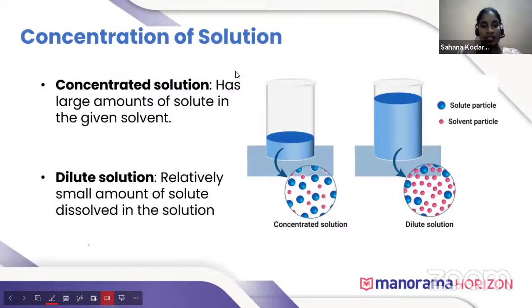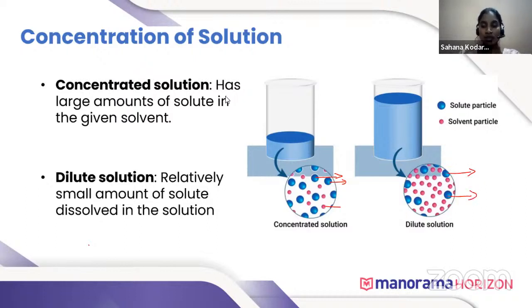Here, concentration of solution. There are two types, concentrated solution and dilute solution. In the laboratory, during experiments, we use concentrated solution and also diluted solution. So what is meant by concentrated solution? In a concentrated solution, solute particles are more compared to solvent particles, and in a dilute solution, solute particles are very less.